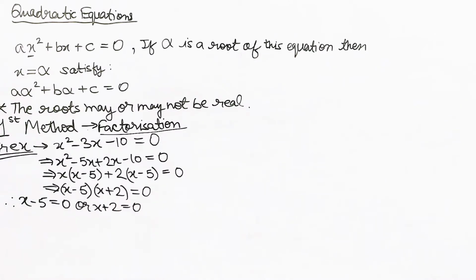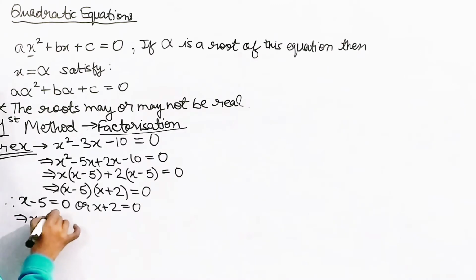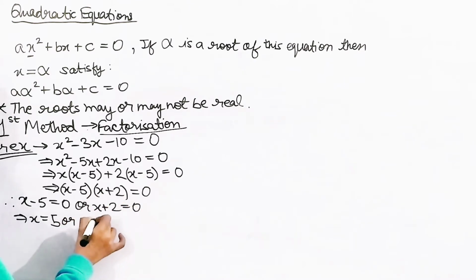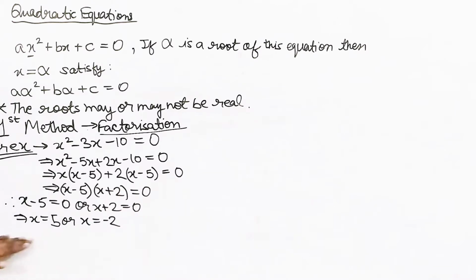Okay, so now finally I'm going to write that x will be equal to positive 5 or x will be equal to negative 2, on the negative side. If this is clear, then we have two options, that our answer is 5 or negative 2, okay, that's all we have.